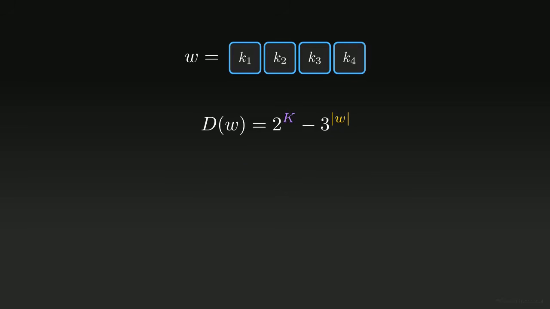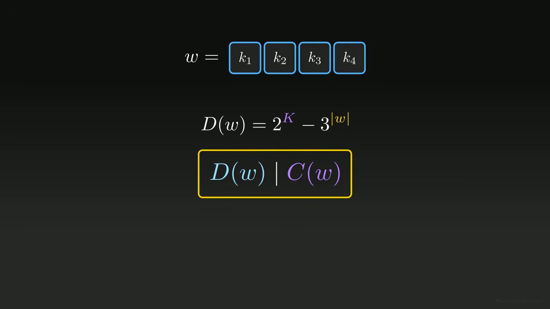We pair this with the exact Syracuse constant for that sequence, c of w, to form the affine cycle equation. For a valid positive integer cycle to exist, the divisor must perfectly divide the Syracuse constant. If d of w divides c of w, a cycle is mathematically permitted.